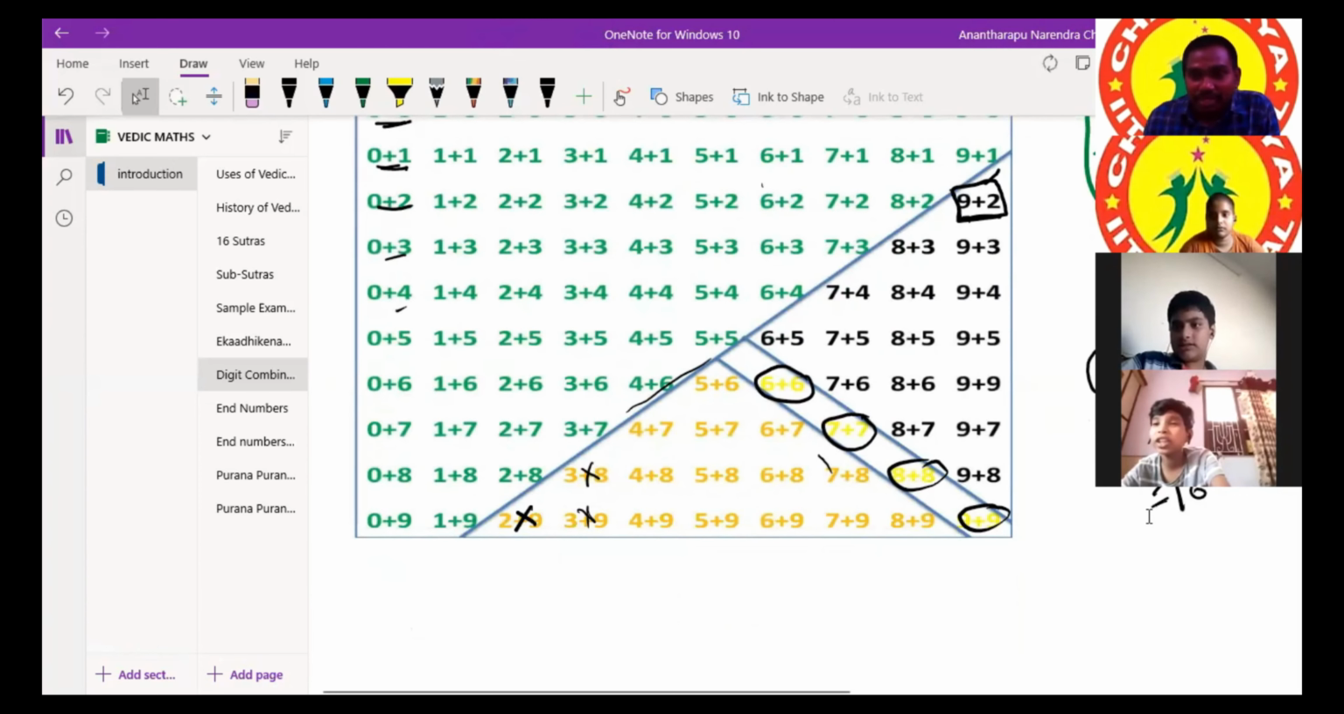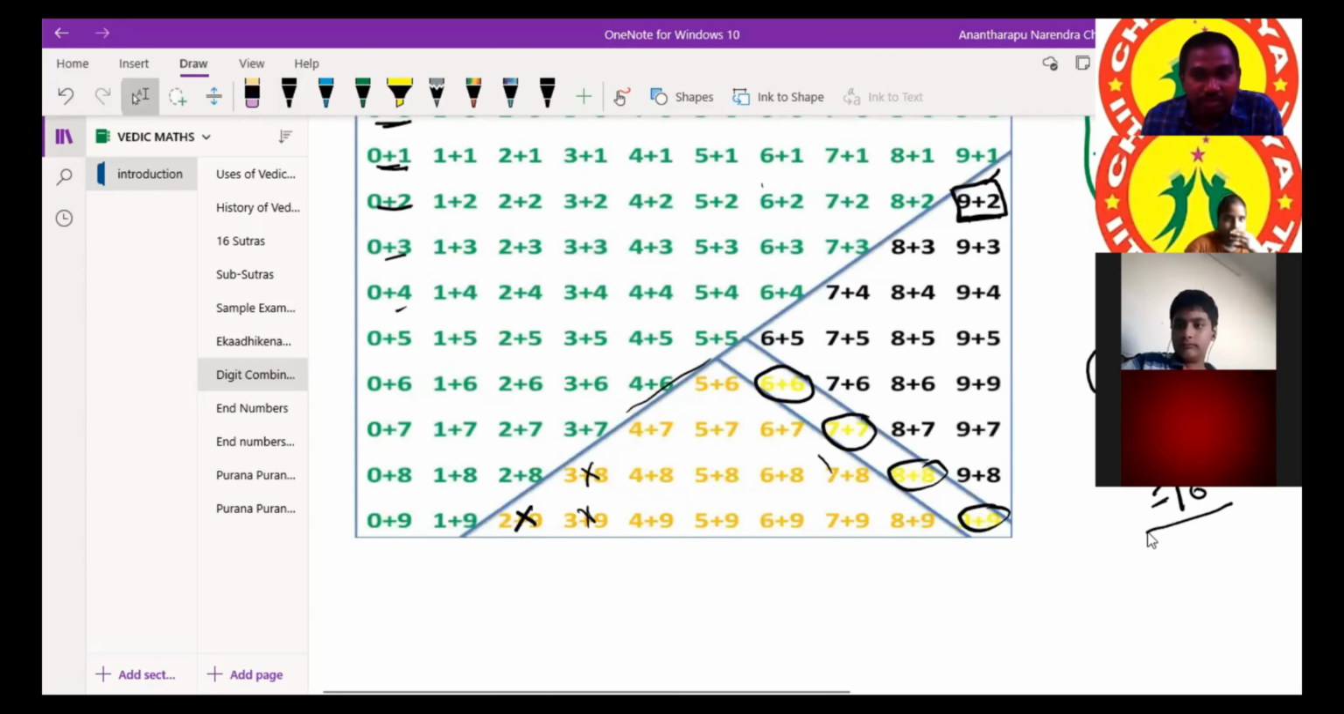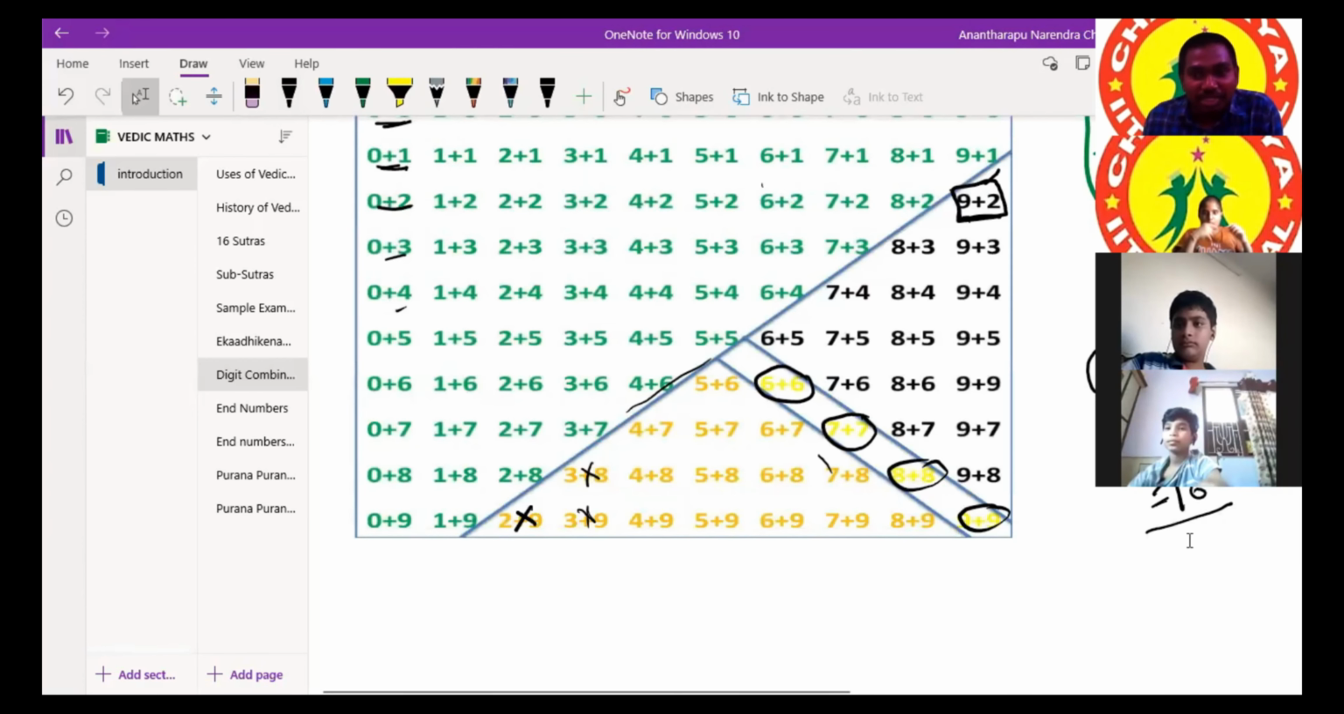Yes, sir, these 16 numbers are also easy. And how many are remaining now? Out of 100 numbers, 64 are natural additions, means they are below 10 only, up to 10 only.